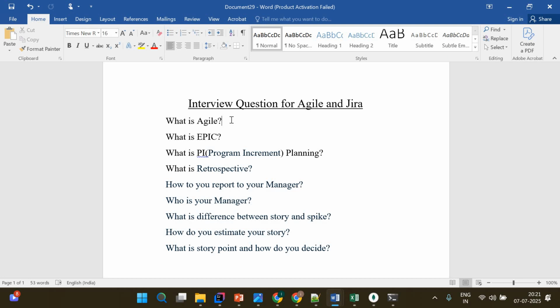But when we are using Agile, some questions will come. What is Epic? Epic is a kind of module, you can think of it like that. Suppose you are going to develop a module, let's take the example of a cart application, like an e-commerce application, where you develop the logic to perform the cart implementation. The cart will have a lot of features. We have to think about how items are coming in and how they are stored. So there are multiple things in it, and those things come under the Epic.